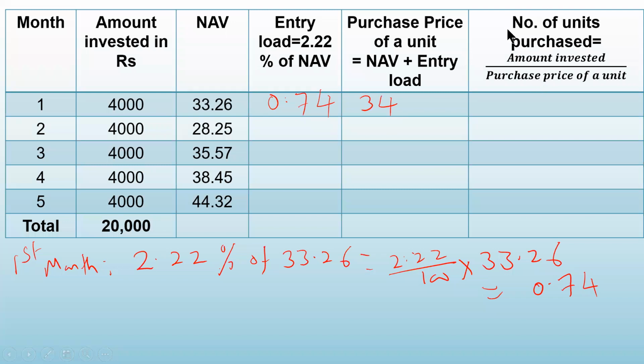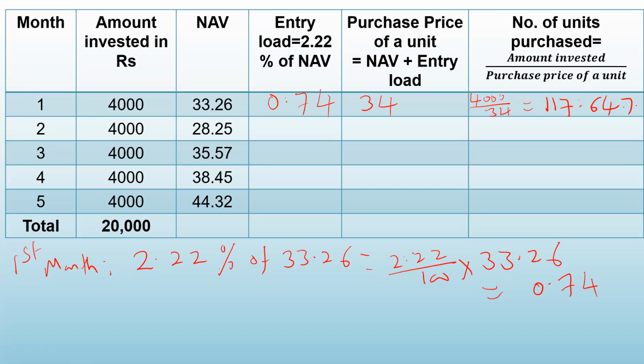Now, in the last column, we have to find out number of units purchased. How do we calculate that? It is amount invested divided by purchase price. How much amount was invested in the first month? In all the months, it is the same, 4,000. And the purchase price is 34. So 4,000 divided by 34 gives you 117.647.